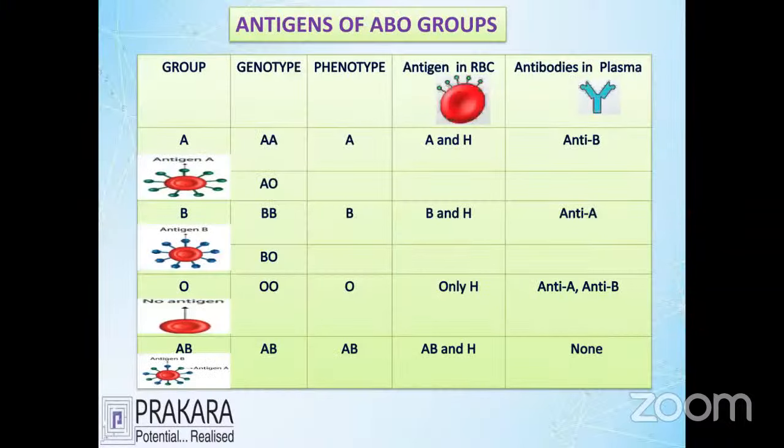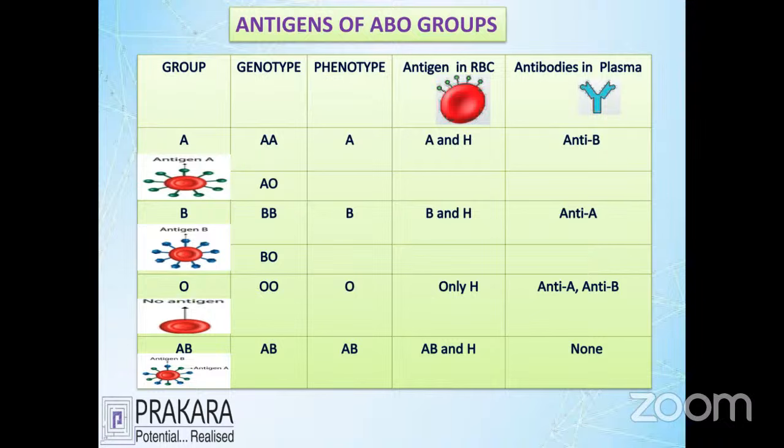Now let's talk about the ABO group system. Antigen is segregated into two different regions of your blood system. One is antigens in the RBC, antibodies in the plasma. Let's see what blood groups we have. I told you already: A group, B group, O group, and AB group.